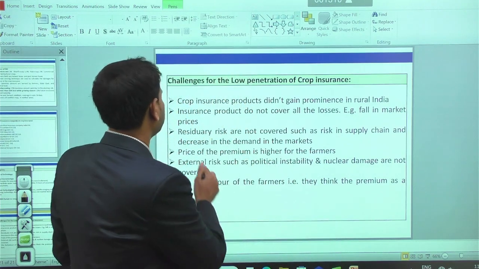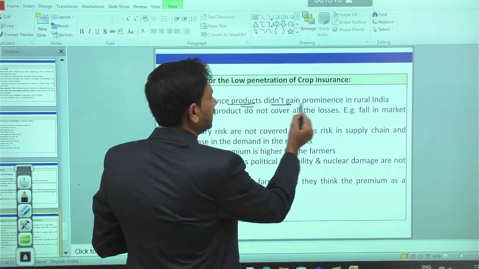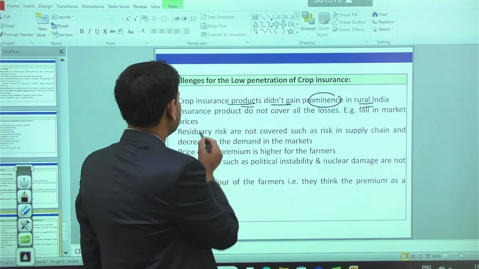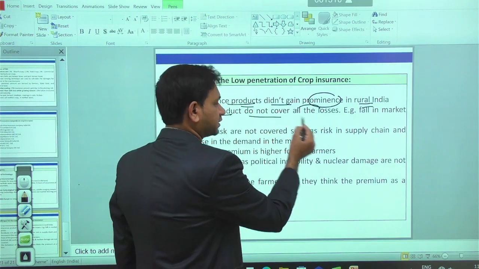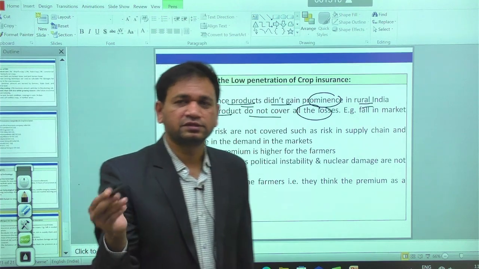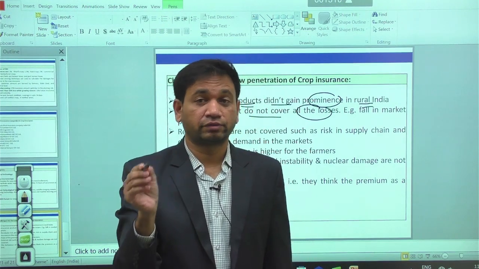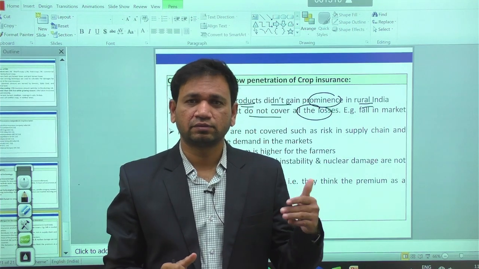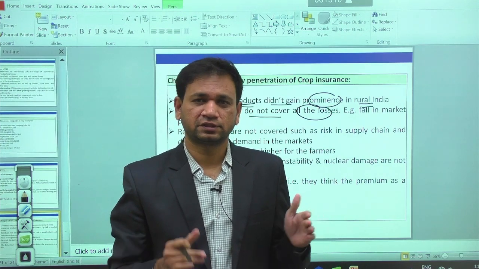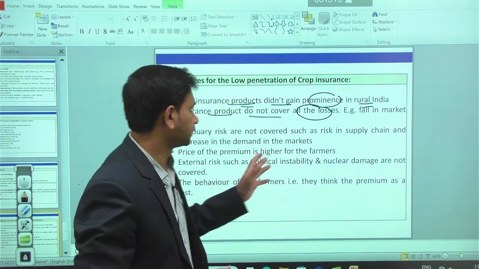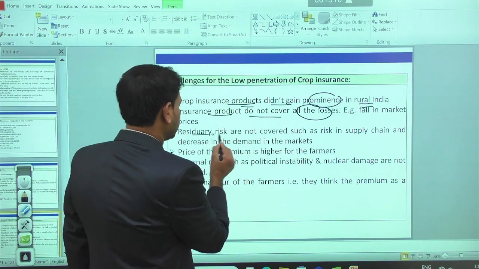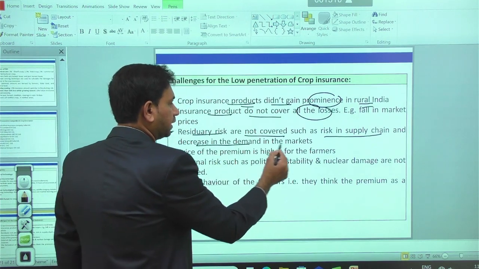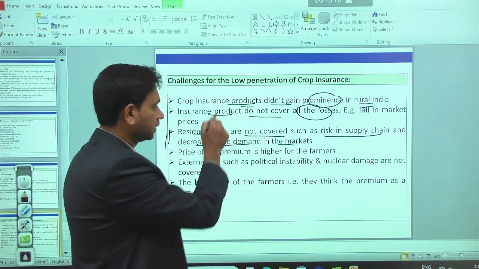Crop insurance products did not gain much prominence in rural India because of the lack of awareness. Then, insurance products do not cover all the losses because they cover only weather uncertainties and some other risks from sowing to harvesting. But what about market volatility in market prices? Whenever there is a decline in market prices, such a condition is not taken in crop insurance. Then residuary risks are not covered, such as risk in the supply chain and decrease in demand in the market. Such conditions are not taken in the coverage.